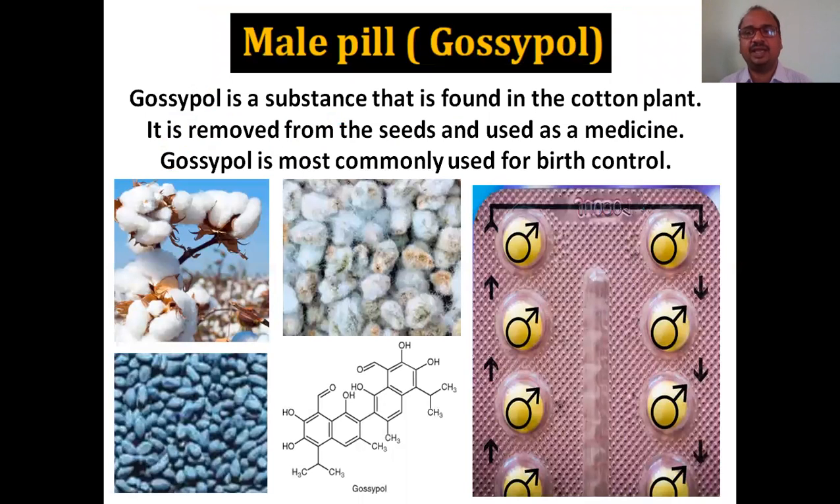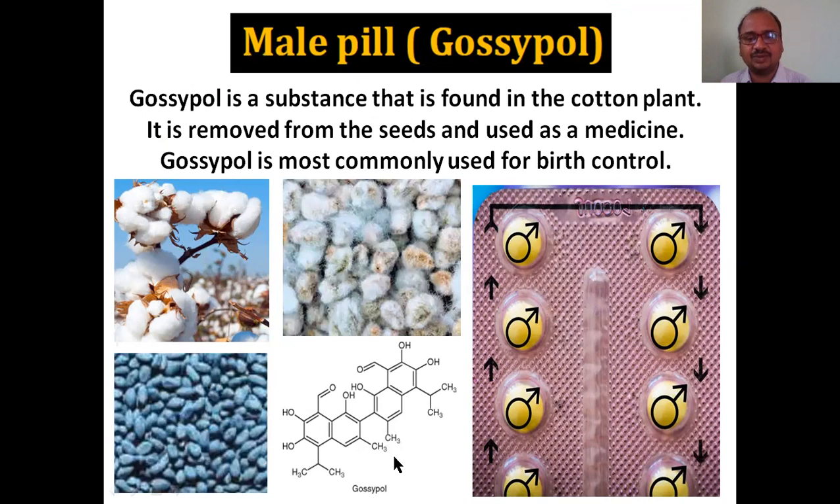And the male pill. Even males can use it. Okay, males. That is called Gossypol. Very important and very popular. Gossypol is a substance that is found in the cotton plant. See, this is a cotton plant. From this, cotton is removed like this. From this, seeds are removed. These are the cotton seeds, black. Cotton is white, cotton seeds are black.